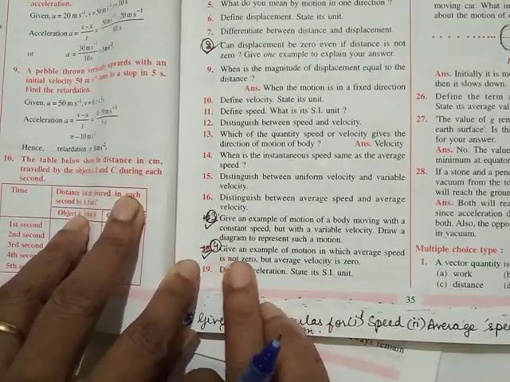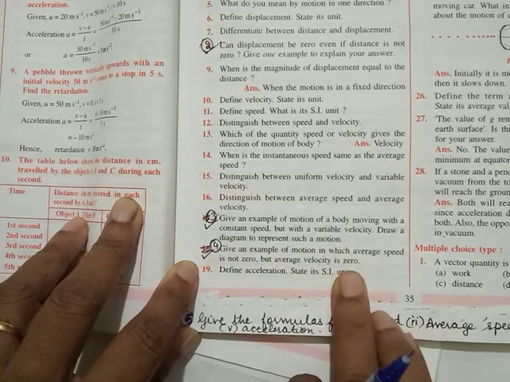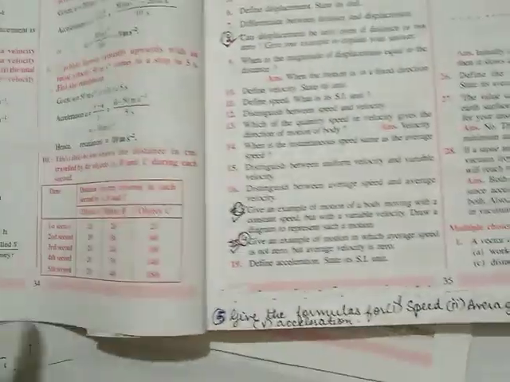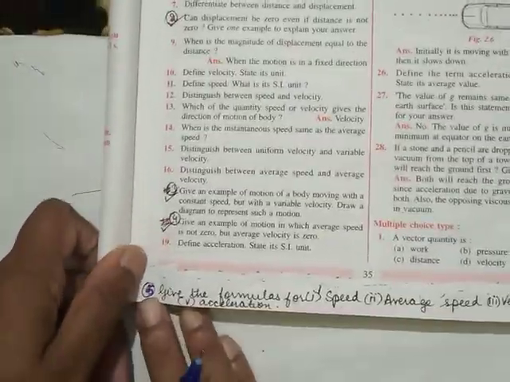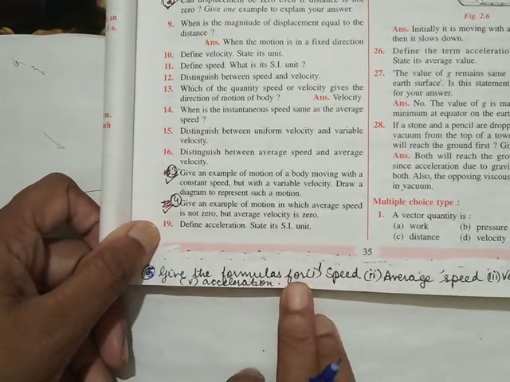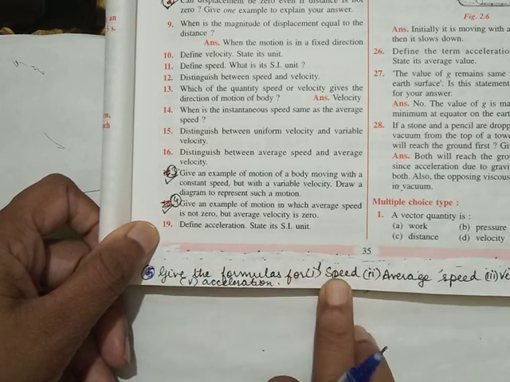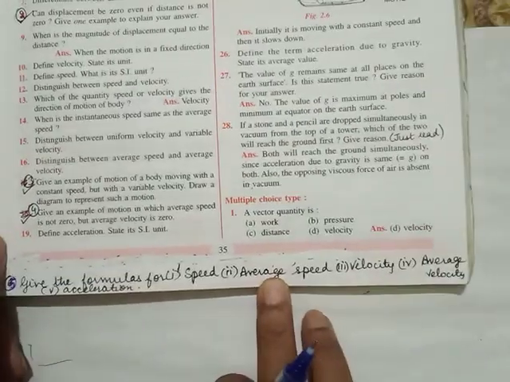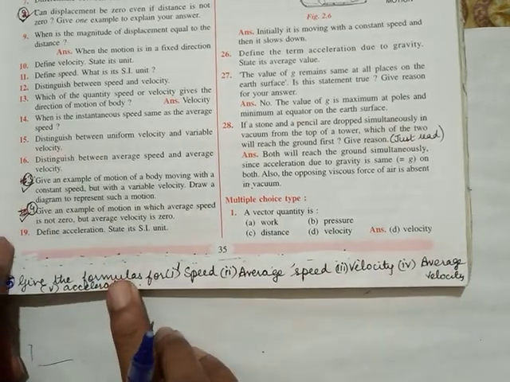The fourth theory question is: give an example of motion in which average speed is not 0 but average velocity is 0. You can give this example. And as the fifth question, note it down: give the formulas for speed, average speed, velocity, average velocity, and acceleration.